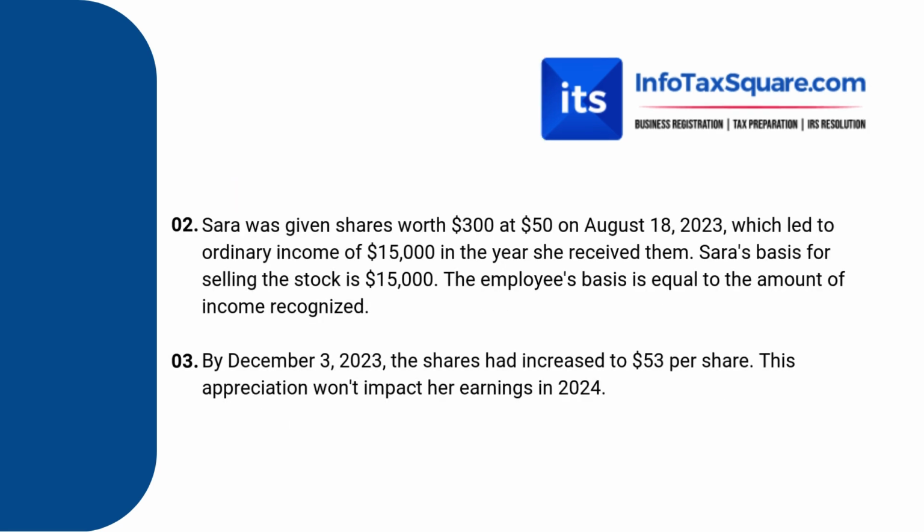Number 2, Sara was given 300 shares at $50 per share on August 18, 2023, which led to an ordinary income of $15,000 in the year she received them. Sara's basis for selling the stock is $15,000. The employee's basis is equal to the amount of income recognized. So we have the basis now. The day she acquired the stock is her basis because there was no restriction on transfer and selling. So her basis is $15,000, which is 300 shares multiplied by $50.